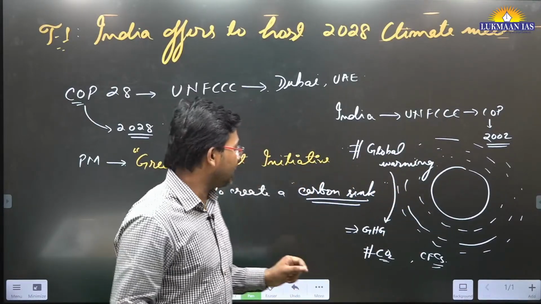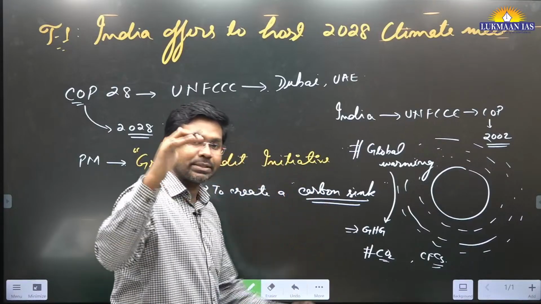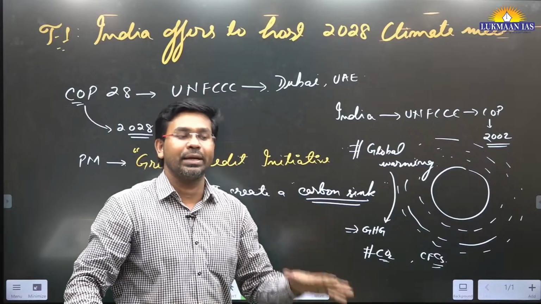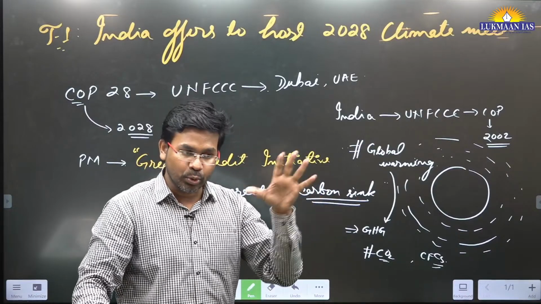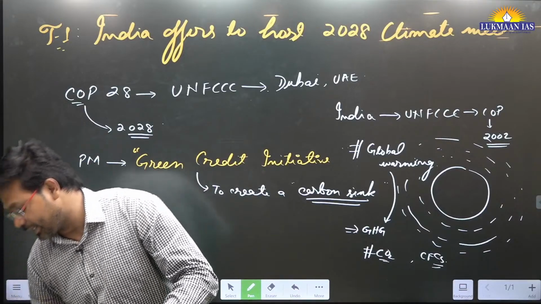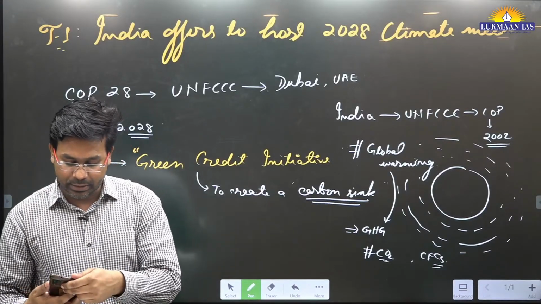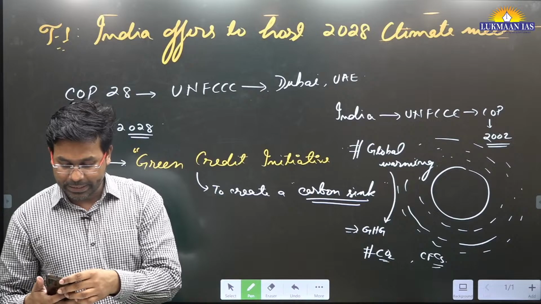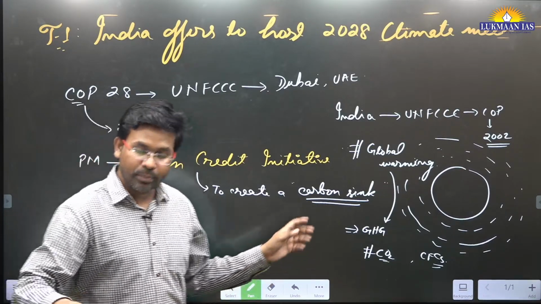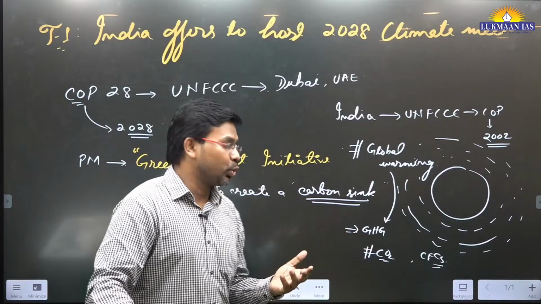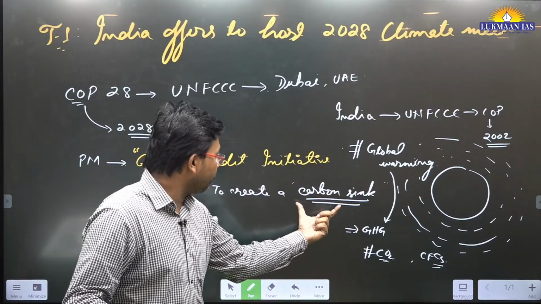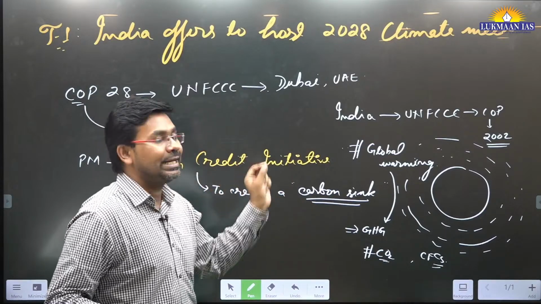That effort is known as carbon sink. Carbon sink means you capture carbon from the atmosphere and store it somewhere, let's say underground. So the effective amount of carbon that is there in the atmosphere reduces. This is what precisely India plans to do. India plans to increase the quantity of carbon sink through this green credit initiative.